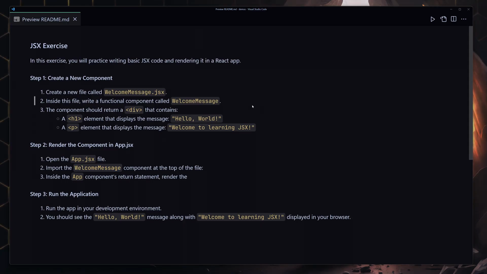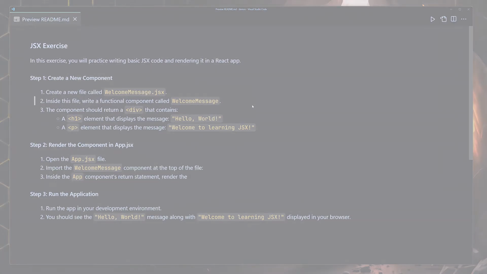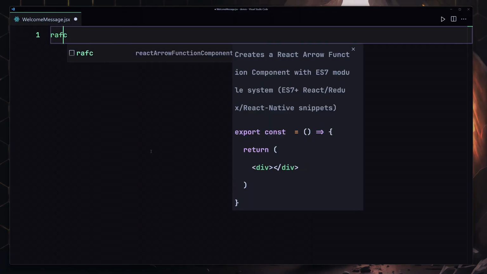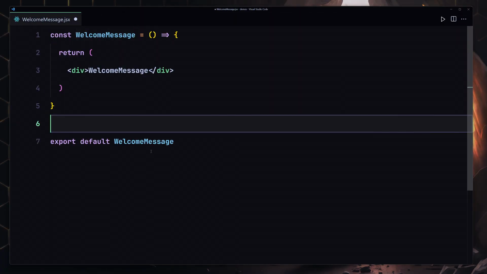If you can do it, that's completely okay. Then come back and watch the solution. And now I'm going to give you my solution. I'm going to create a file with the name of welcome message.jsx, and inside there we are going to be using our RAFCE to create this component right here.